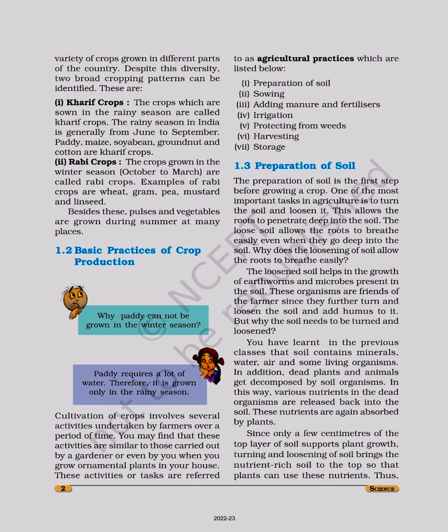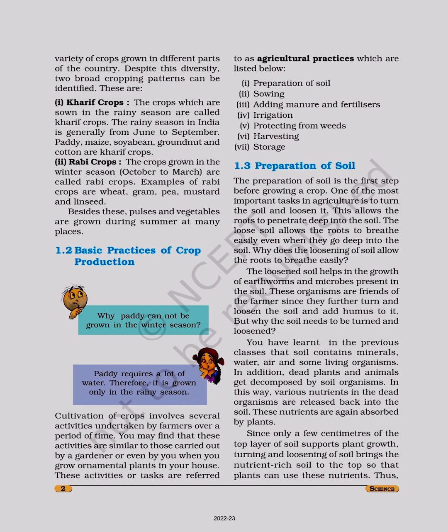Number one, preparation of soil. Second, sowing. Third, adding manure and fertilizers. Irrigation. Next, protecting from weeds. Harvesting. Storage.